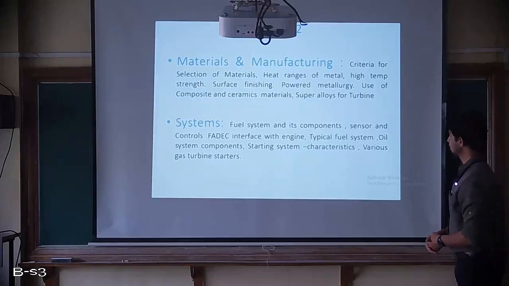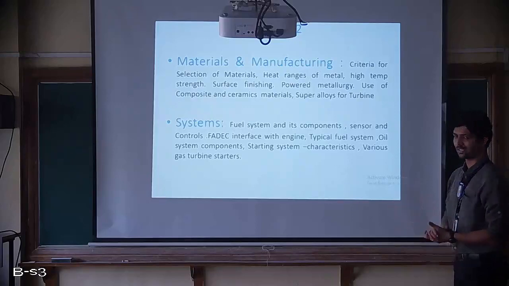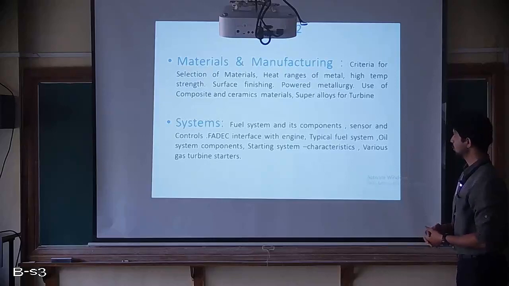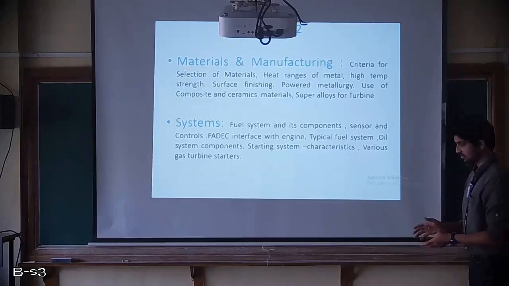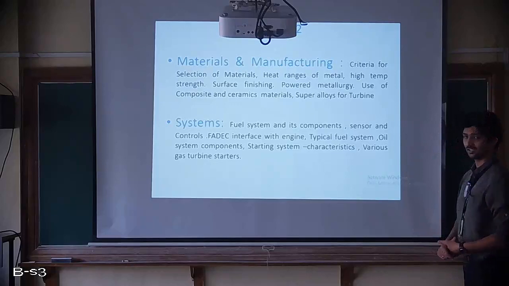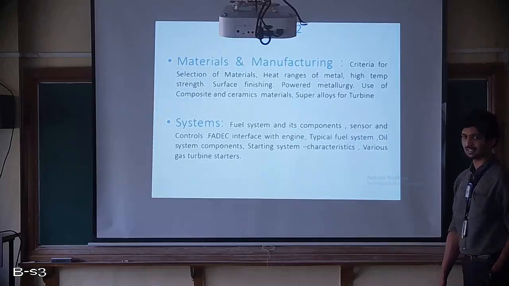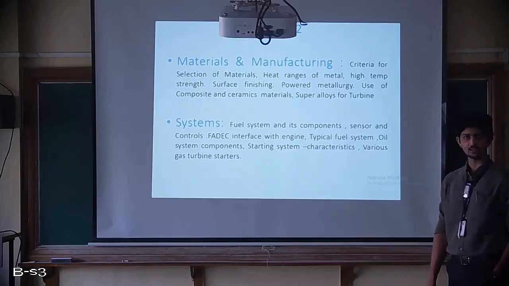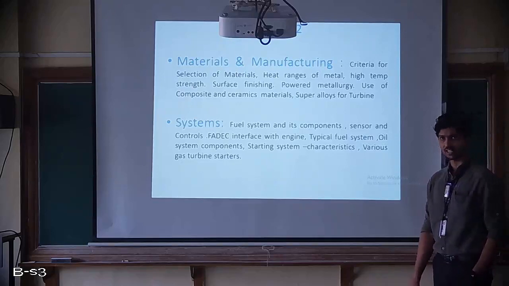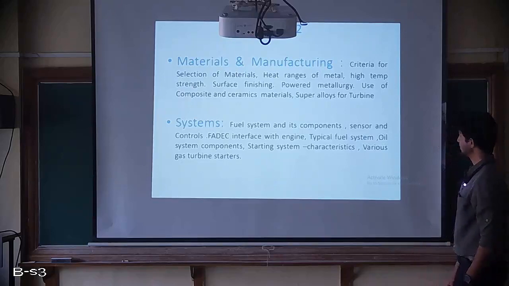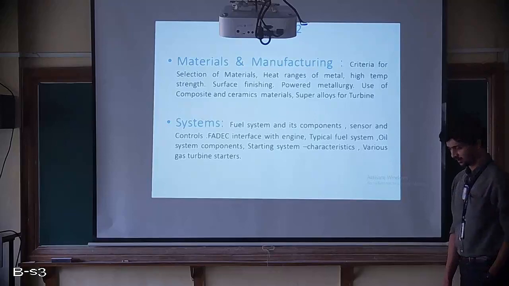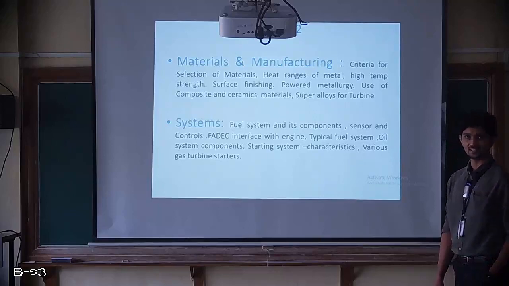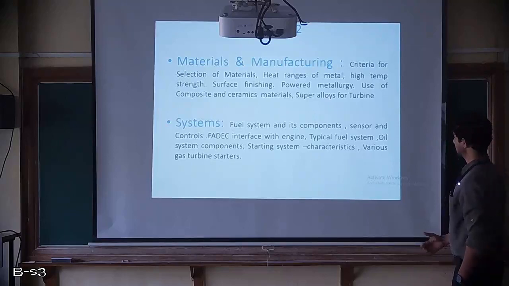So in this particular module number 2, we will be discussing more on materials and manufacturing, specific manufacturing techniques, and some systems related to engines. So when we say these general topics, materials and manufacturing, in that we're going to discuss in detail about criteria for selection of materials, on what basis we select the materials for gas turbine engines. Then the heat ranges of metals. Now the specific metals we use in engines, what are the heat ranges and why exactly that particular heat range we are looking for in that particular material. So that we will be discussing.